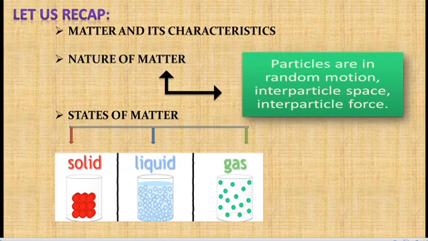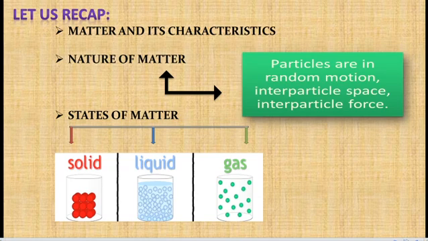So there are some characteristics of matter. The first one is that the particles are in random motion. You can take any matter, and the particles present in that matter are in random motion. The second is interparticle space, that is, the particles of matter have space in between them. So there should be space between each particle. The third one is interparticle force, that is cohesion and adhesion.